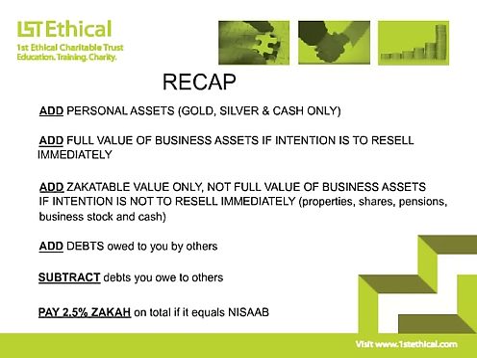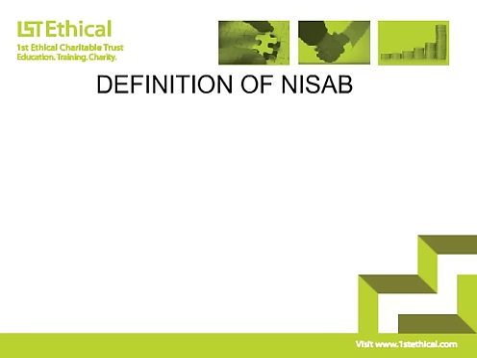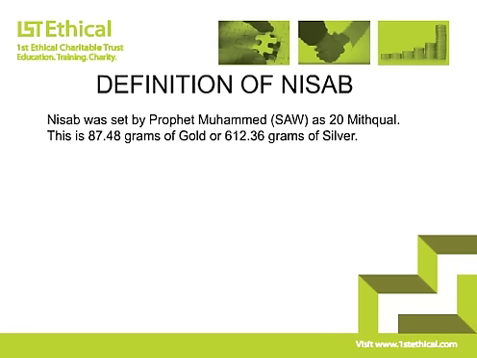So broadly people fall into one of two categories: those who are above nisab and who must pay zakah, and those who are below nisab who are the recipients of zakah. The nisab is a value which was set by the Prophet Muhammad, peace be upon him, as 20 mithqal. This is 87.48 grams of gold or 612.36 grams of silver, and these are values which are fixed, but the values thereof will fluctuate from time to time.